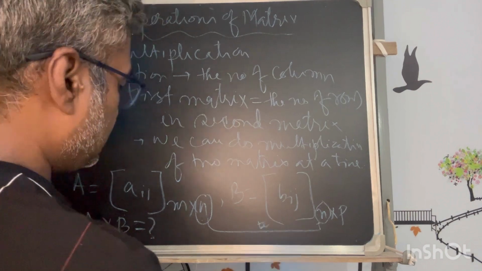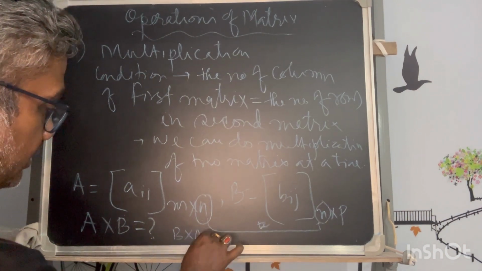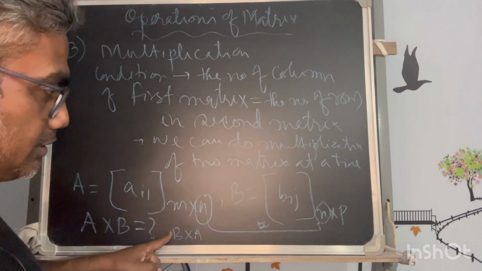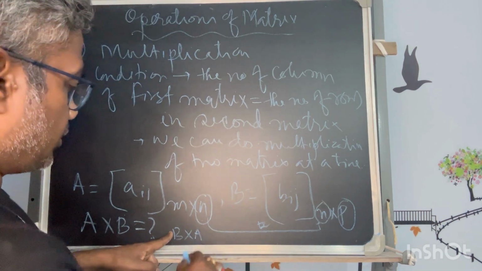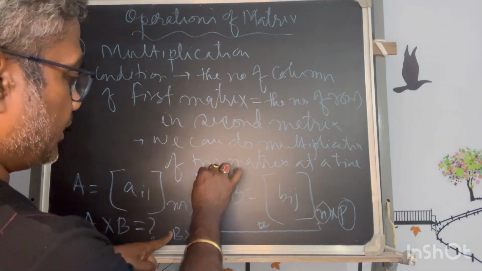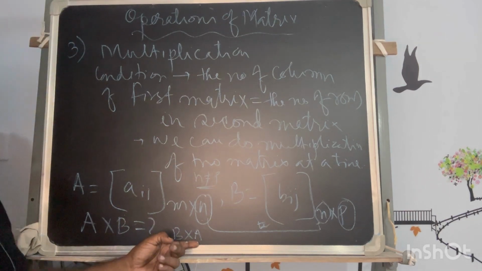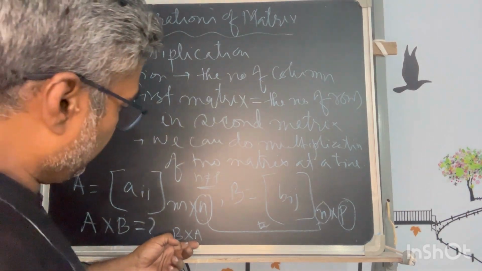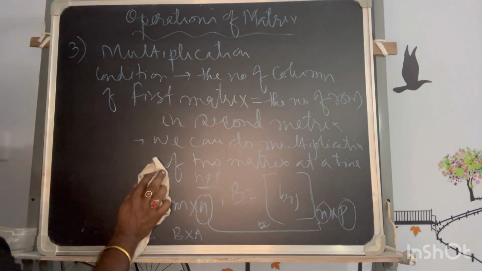Okay, equal. Now we cannot calculate B into A, because when we place B into A, the first will be B. So in that case, the number of columns is p, and for A, the number of rows will be m. So n is not equal to p, so then we cannot compute the B cross A product. Understand that? Okay.